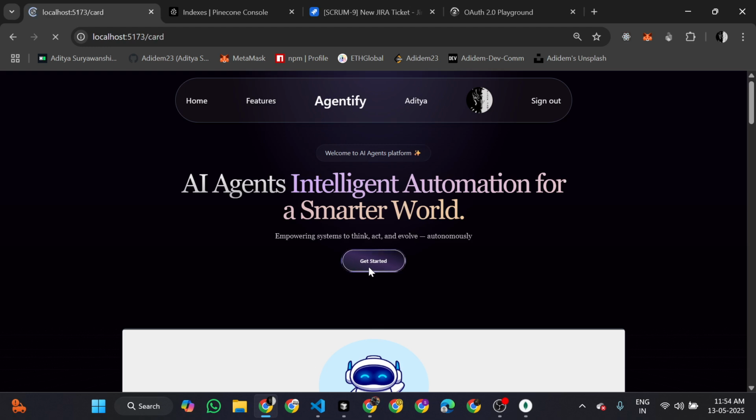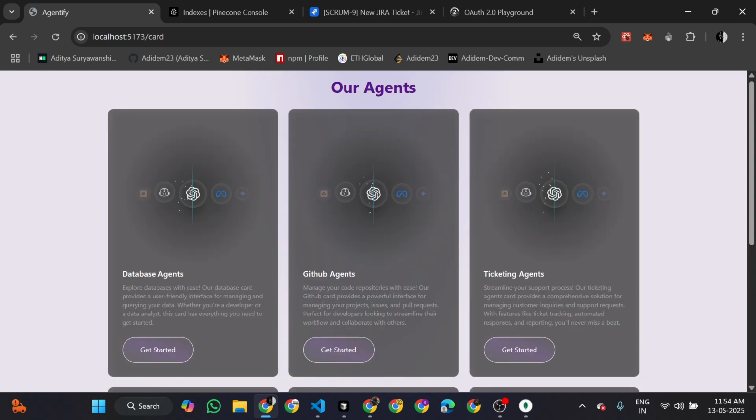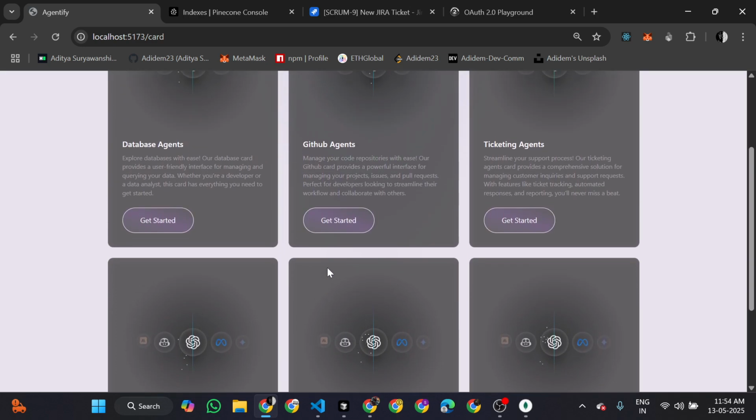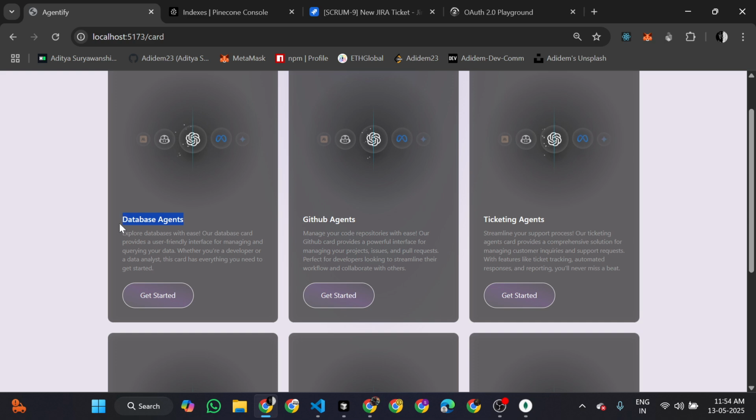And after that, you can see here the things which are out there. After clicking on Get Started, you will be redirected to the page where you can select the agents which are out there. First of all, we will just see the database agent. So let's get started with this.